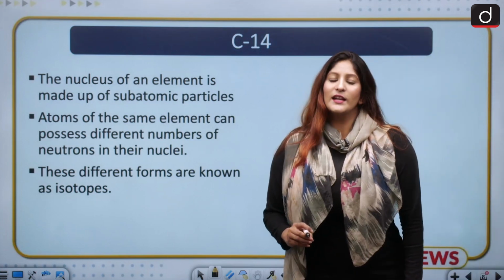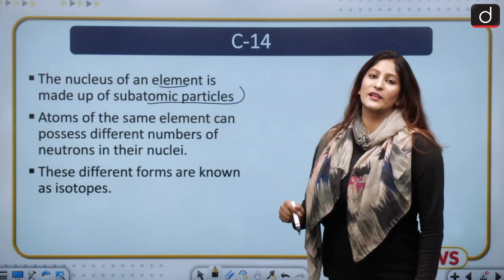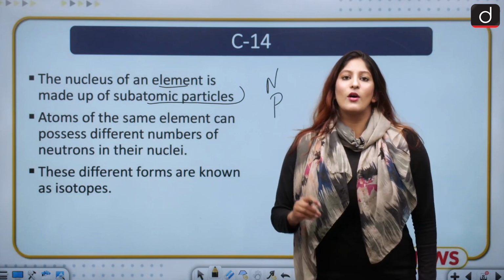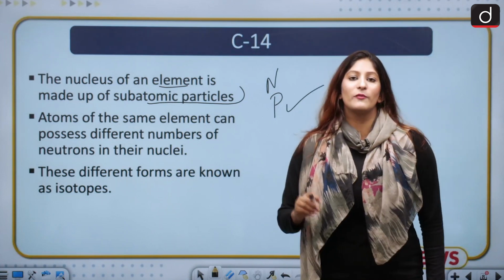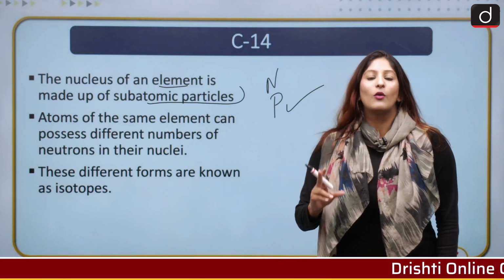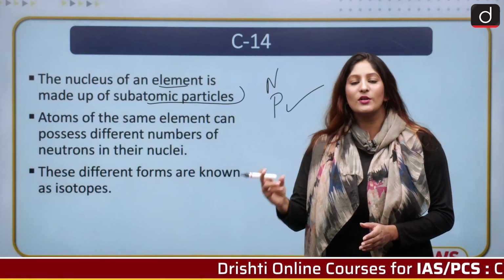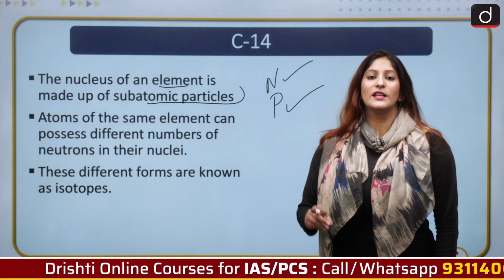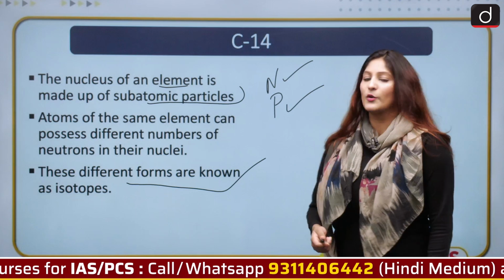When we try to understand isotopes, we have to know that the nucleus of an element is made up of subatomic particles. First is the neutron, another one is the proton. The chemical behavior of any atom can be understood by the number of protons in the nuclei. But atoms of the same element may also have different numbers of neutrons. So when the number of neutrons present in them differs, they are known as isotopes. So these different forms are known as isotopes, okay?